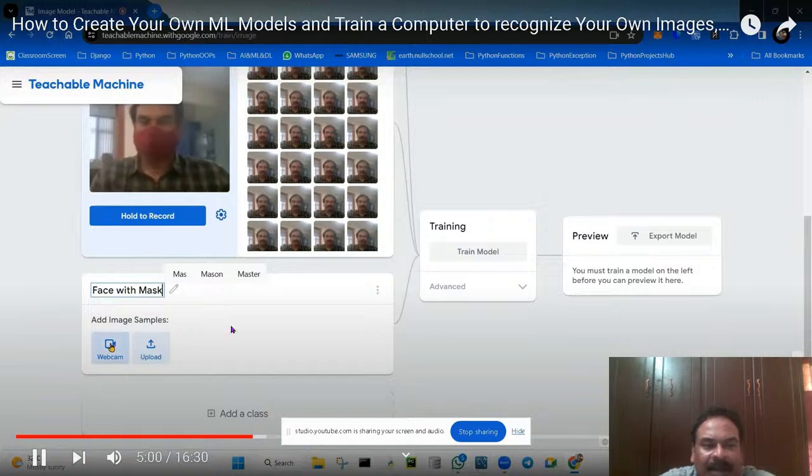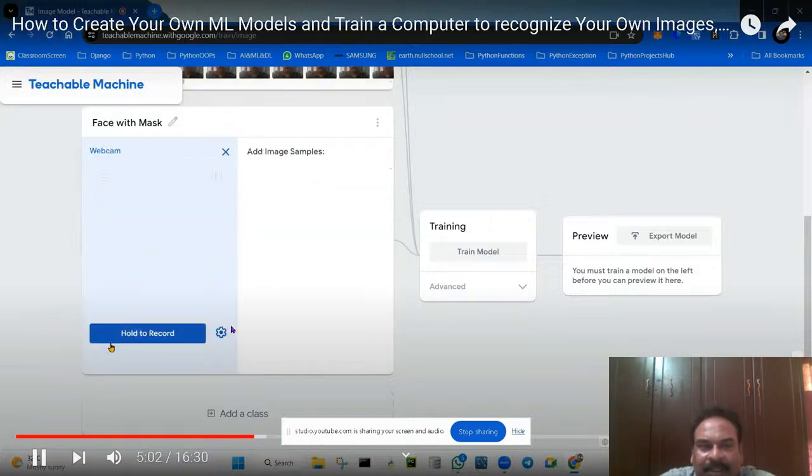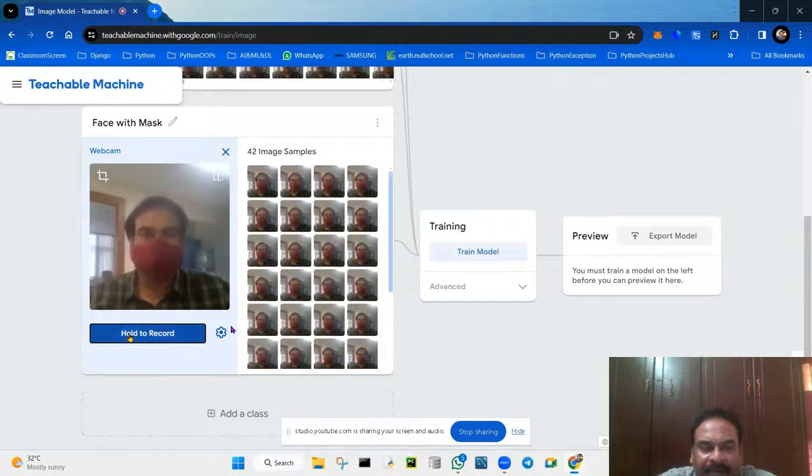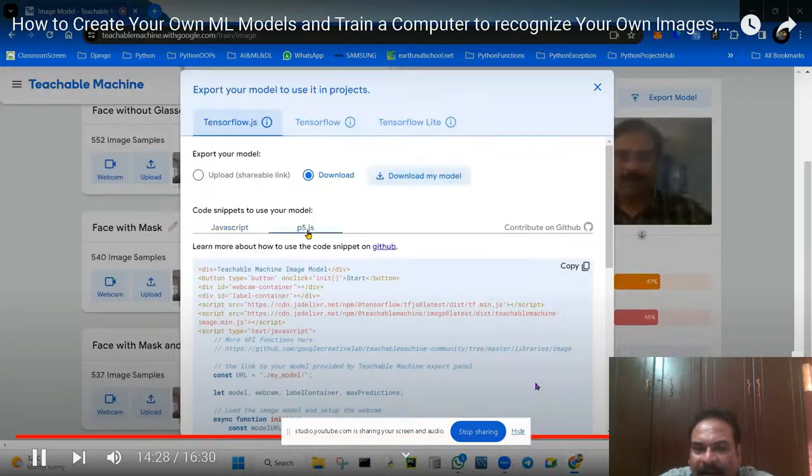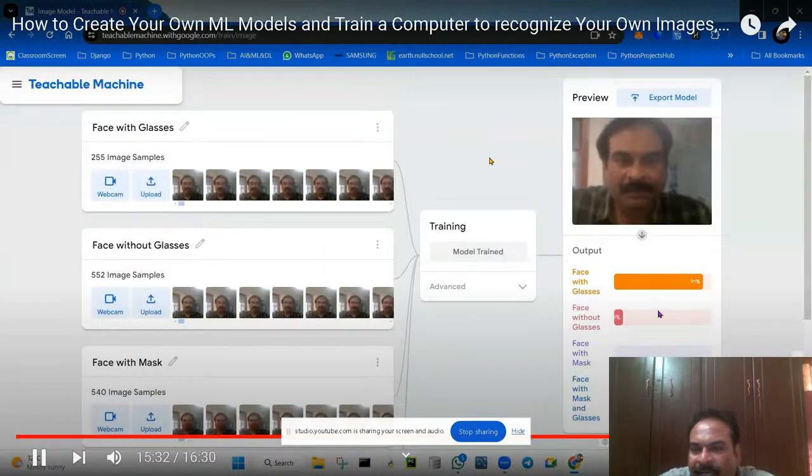Face with mask, face without mask, face with mask and specs, glasses, face without glasses. Okay, so you can see different methods. You can see here it will generate the TensorFlow JS output like this. So output will be generated like this, face without glasses. And if I put the mask, it will be shown.